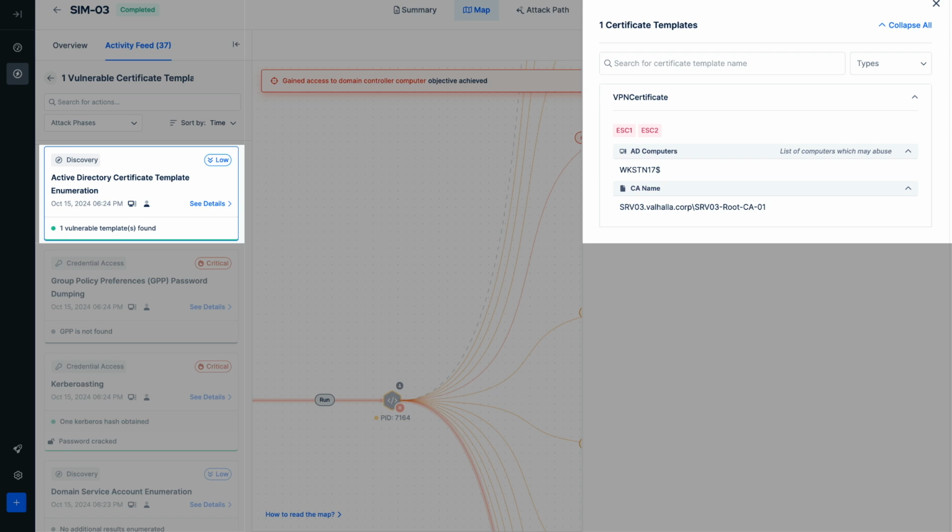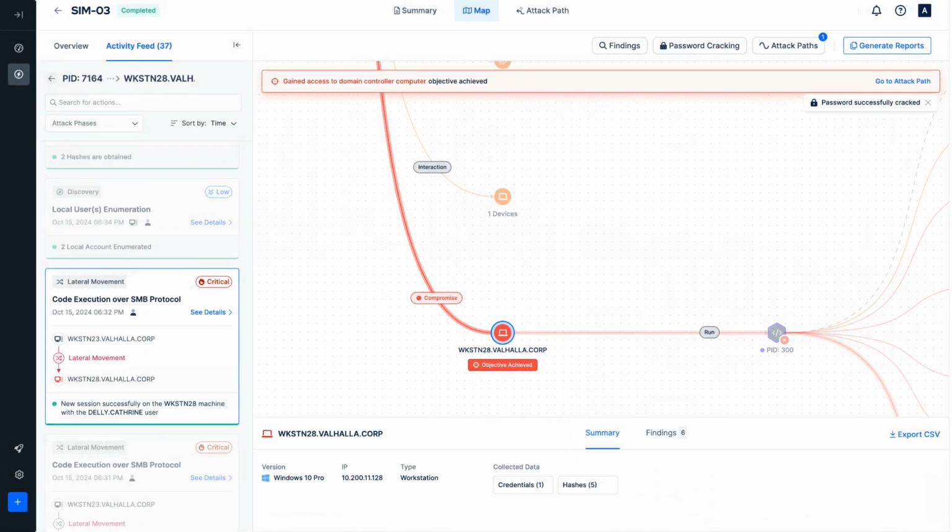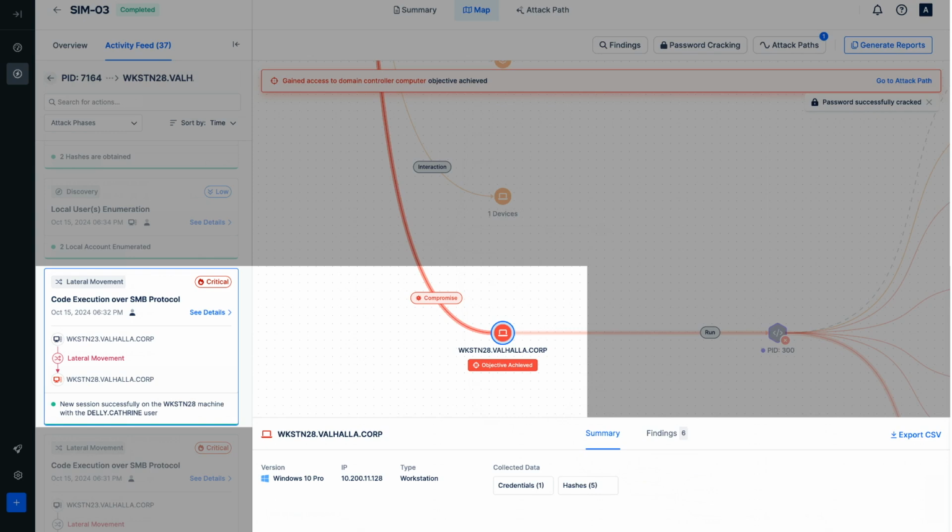By clicking on this template, it can be seen which users are able to exploit it. If we follow the assessment on the map, it can be seen that a lateral movement attempt was made towards the machine Workstation 28. Looking at the action details, it is evident that a lateral movement attempt was made to the system Workstation 28 using the Deli Catherine user account.